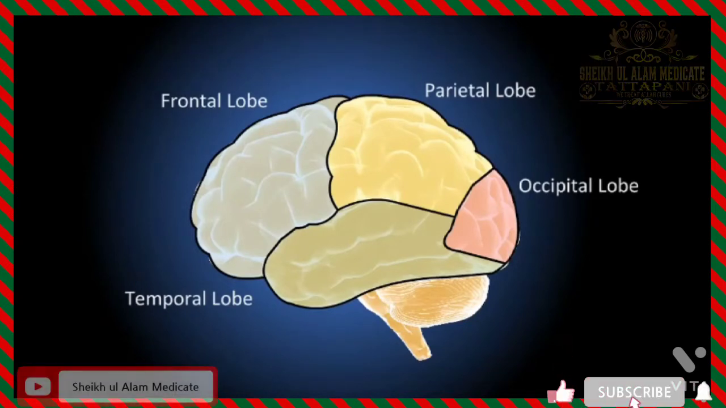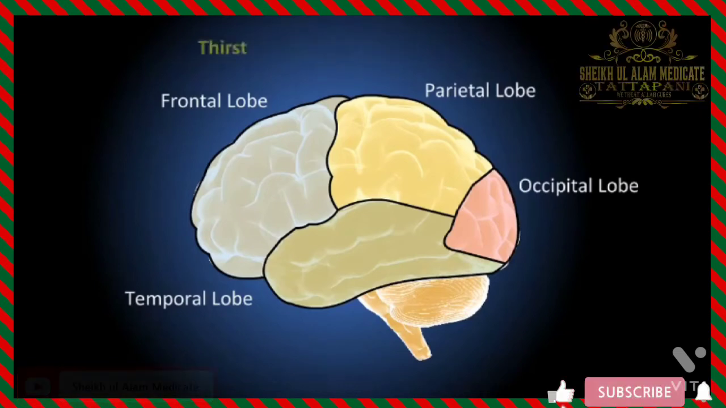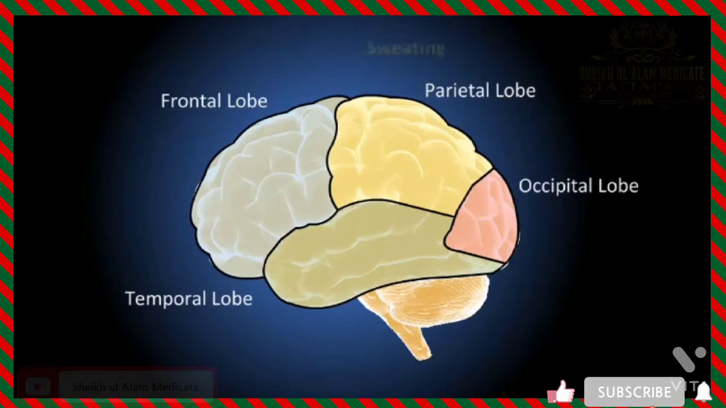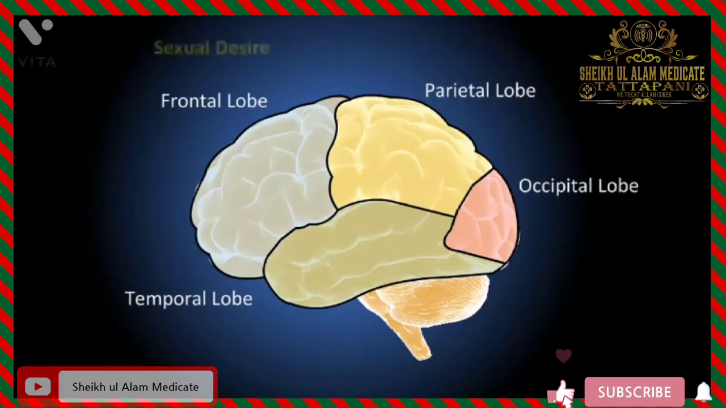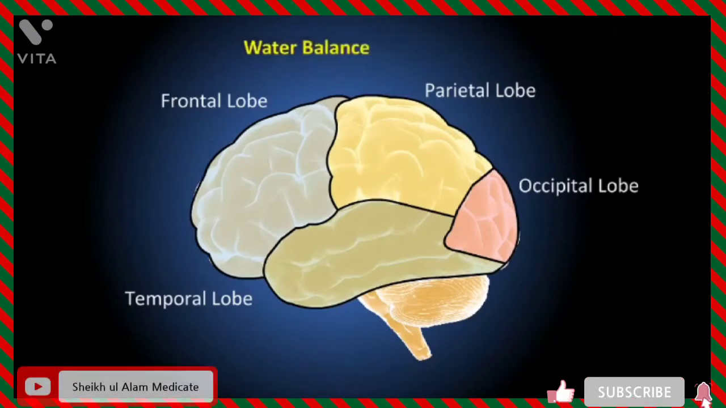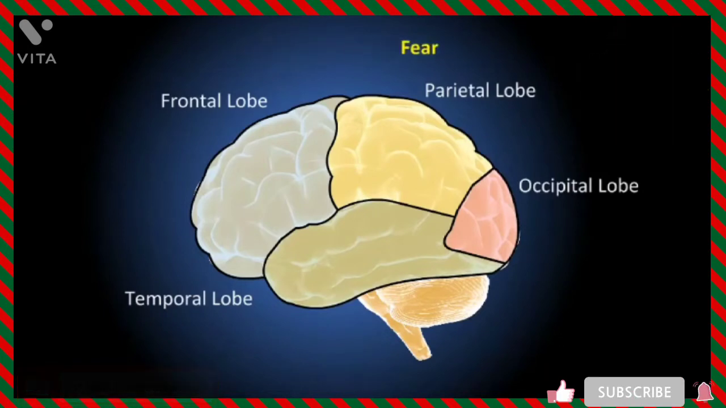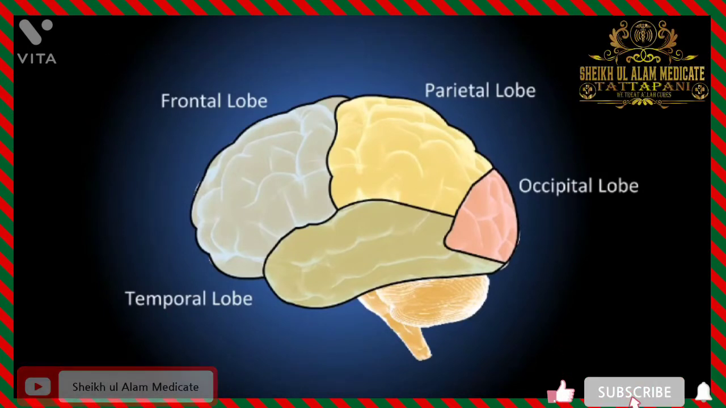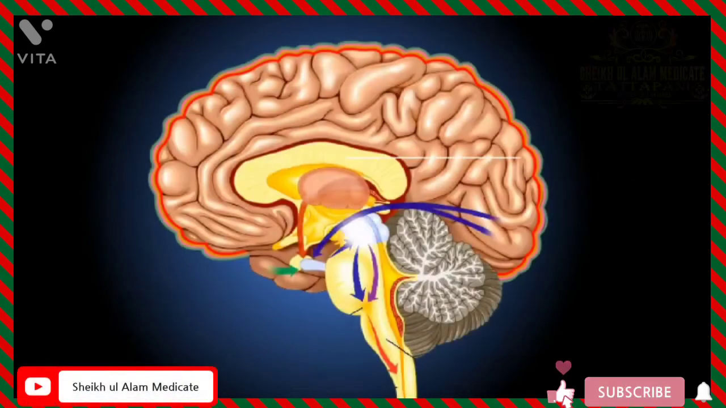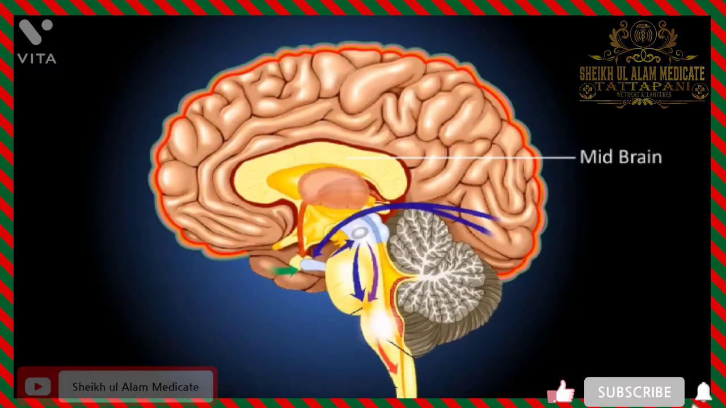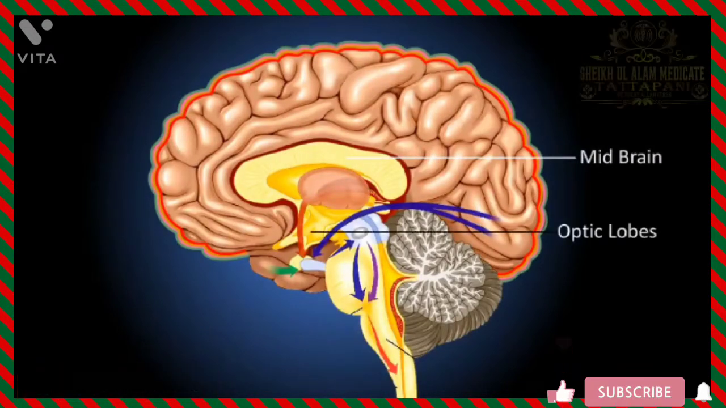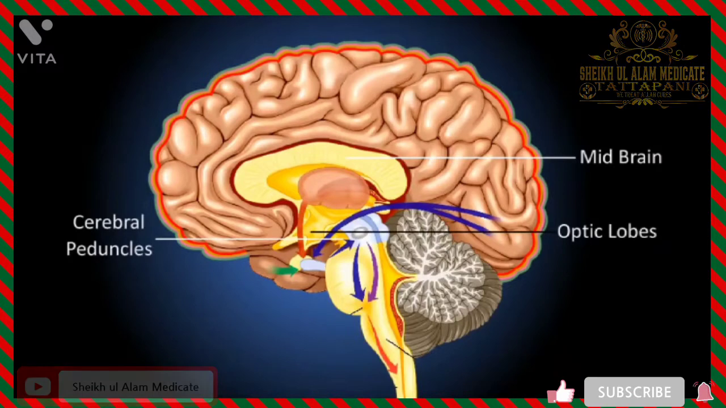The hypothalamus controls involuntary functions like hunger, thirst, sweating, sleep, fatigue, sexual desire, water balance, blood pressure, anger, fear, temperature regulation, etc. Midbrain. It is formed of 2 parts: optic lobes and cerebral peduncle.